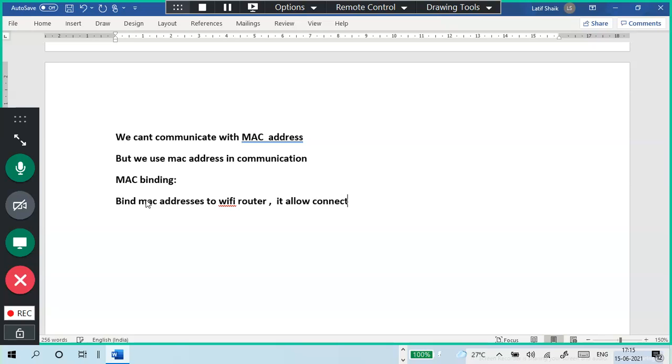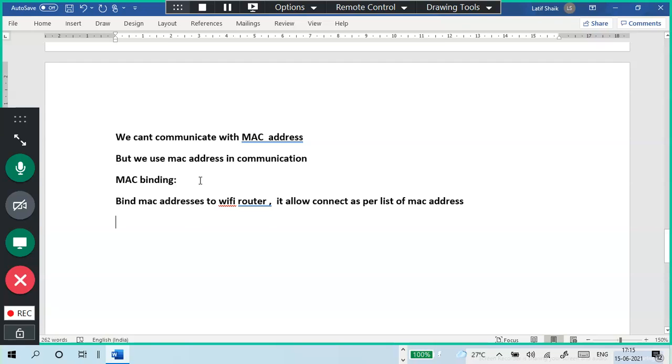Connection as per the list of MAC addresses. Only the MAC addresses on the list are allowed once you bind them. Of course, not only that, we'll also put it on the DHCP server side. So we'll check the MAC address. If the MAC address is suitable, allow the connection. If not suitable as per the list, block the connection. Very simple. Okay. Got the point, guys?